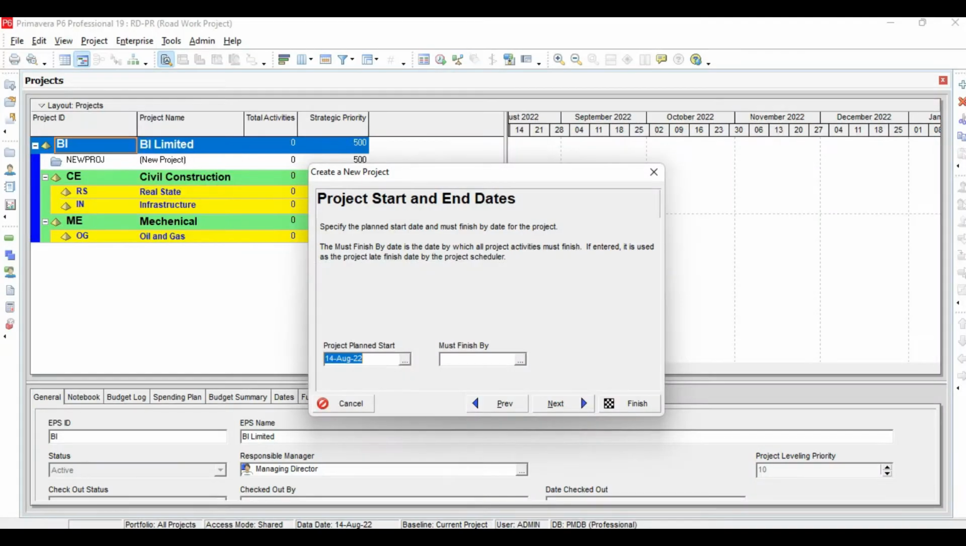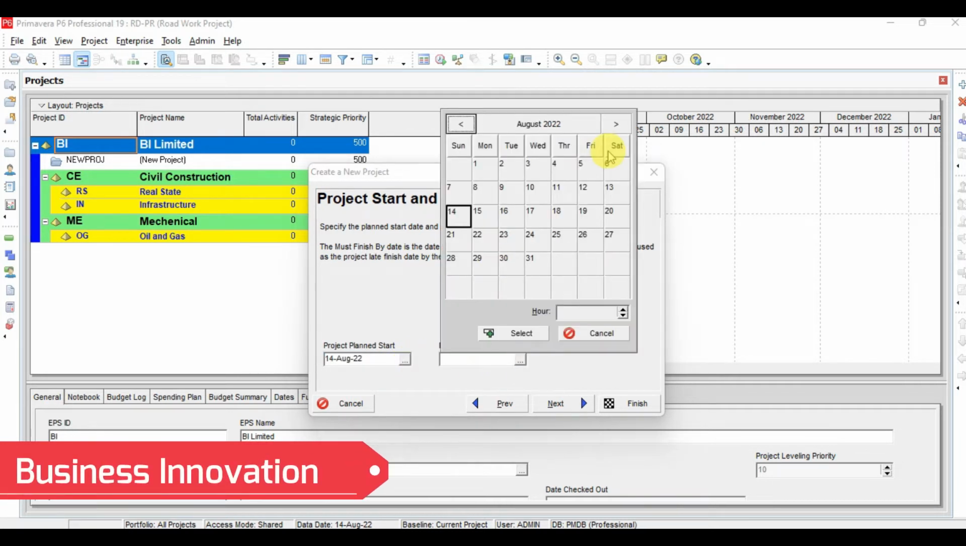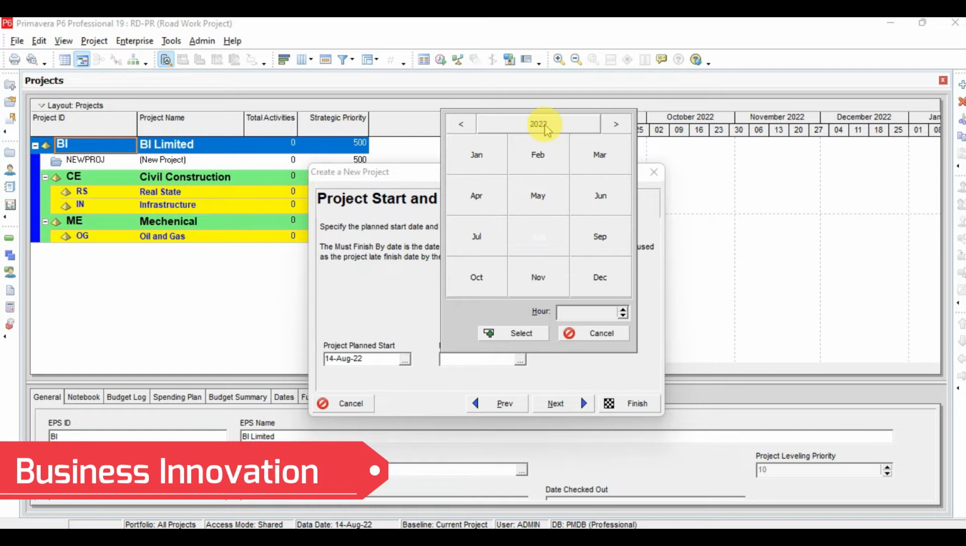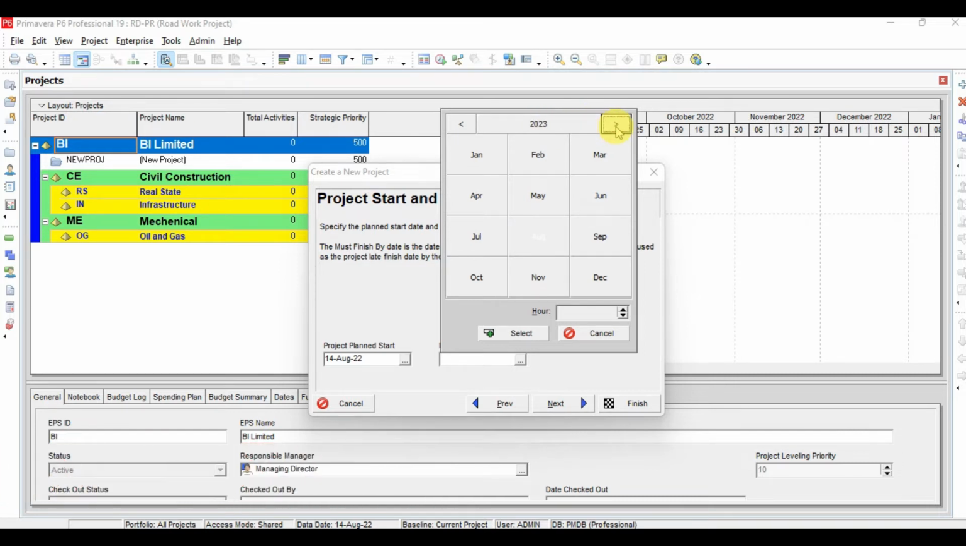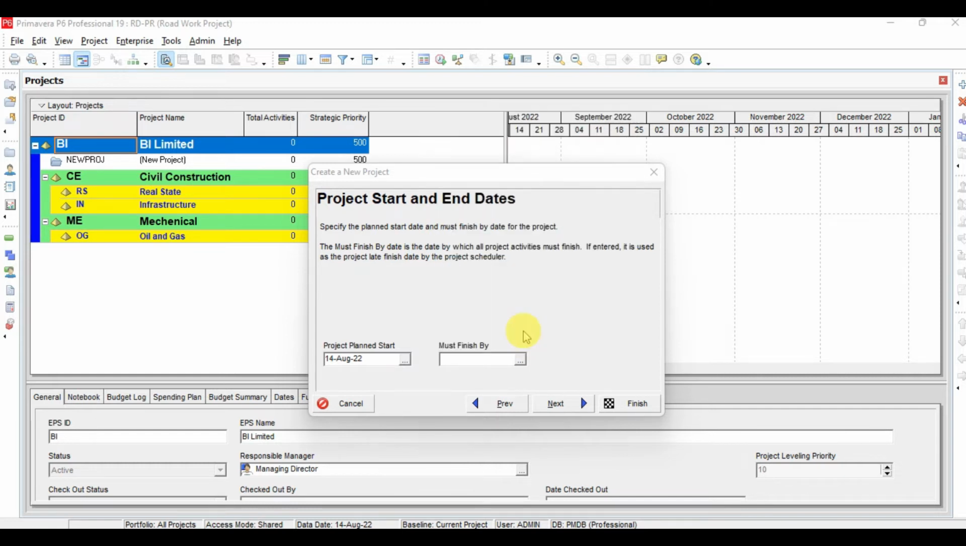So what you have to do, you have to define here the planned start, which is today's date, 14 August. Let's say we'll consider this is our contract commencement date, and must finish is, for example, after 1 year. So this is the calendar. I will click here. So now my completion is same August in the next year, 23 and same 14. So this is actually a 1 year project. These planned start and must finish you can change later on also.